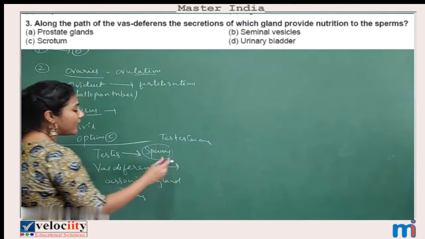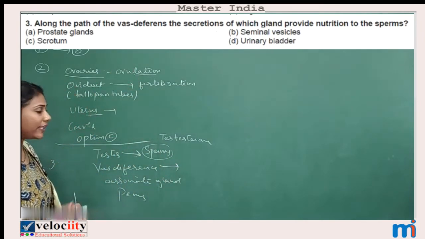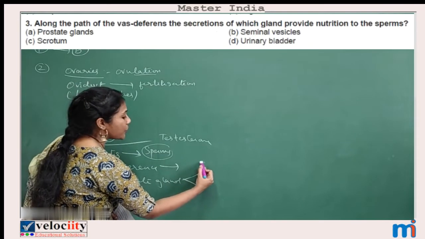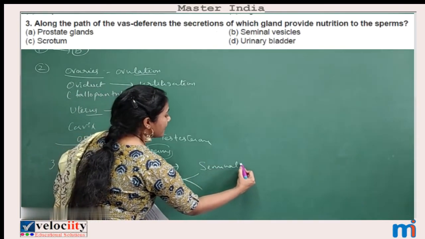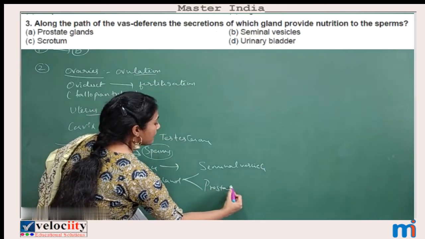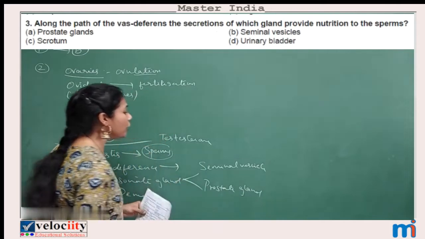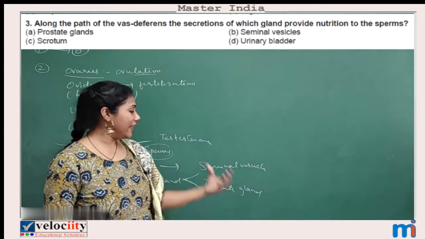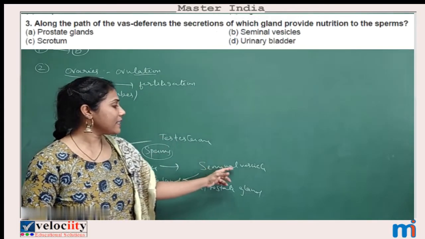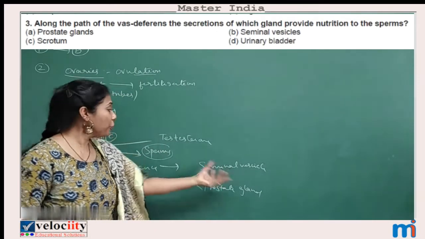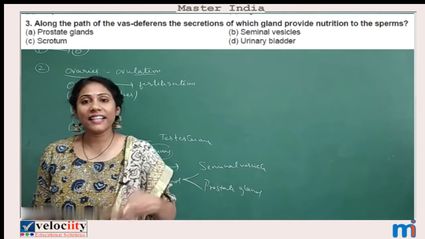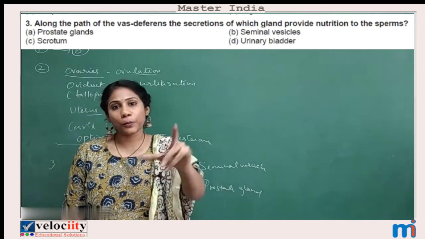The vas deferens is the one through which sperms travel. And there are two glands associated here: the seminal vesicle and the prostate gland. These secrete some liquids. The liquid secreted by the seminal vesicle gives nutrition to the sperm, and the prostate gland secretes a liquid that helps in the easy transport of sperm.